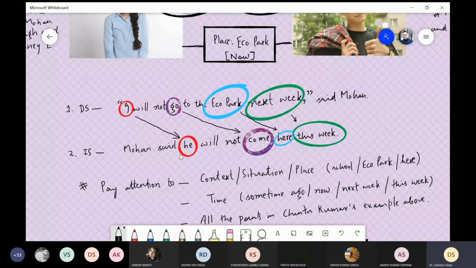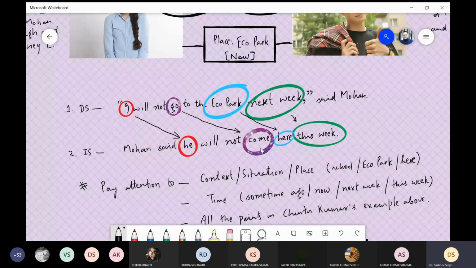Mohan said, after that, this I will be converted because you are conveying. Okay, I is converted into he. Mohan said he will not. This will not will be remaining the same. Will not. Now go changes into come. Why have we changed go into come? Because when Mohan made the statement, it was made at school. So from school, the person will go to some other place. Okay, from Mohan's perspective, it was said. Over here, Meena Paul is conveying Mohan's statement. It is not Mohan who is saying go.